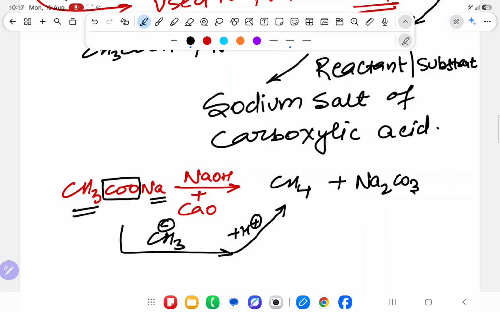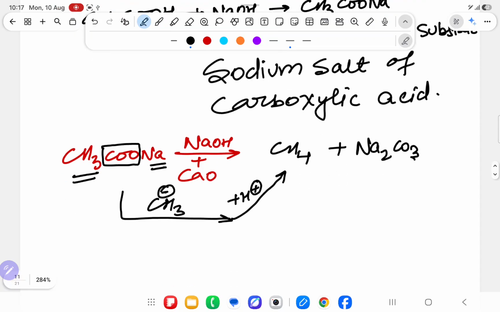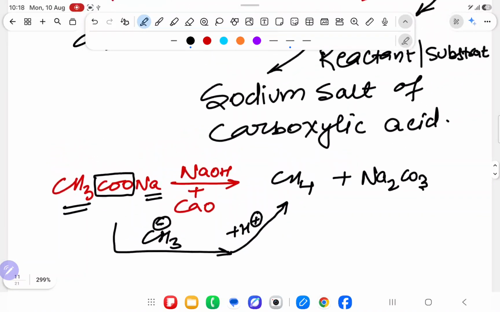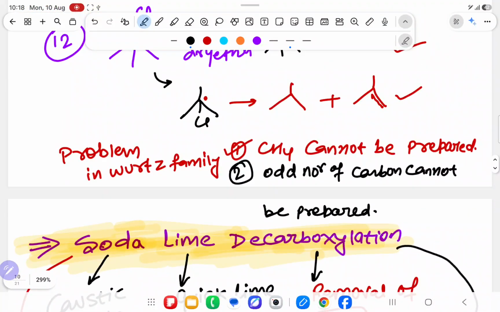So the first important point I will write is that over here the intermediate is not a free radical. Sir, you said you will teach all free radicals together. While I am teaching free radicals, we are getting one problem. So we have just switched the topic. CH4 is not prepared, so first I will prepare CH4.